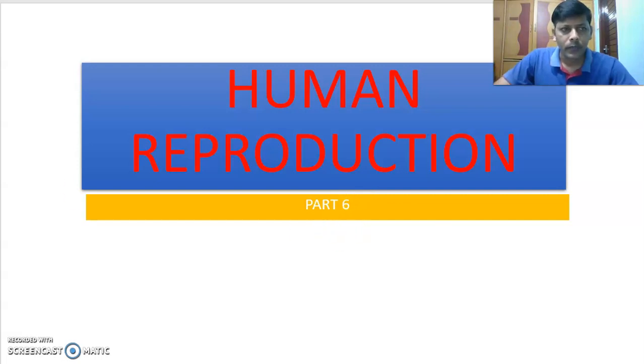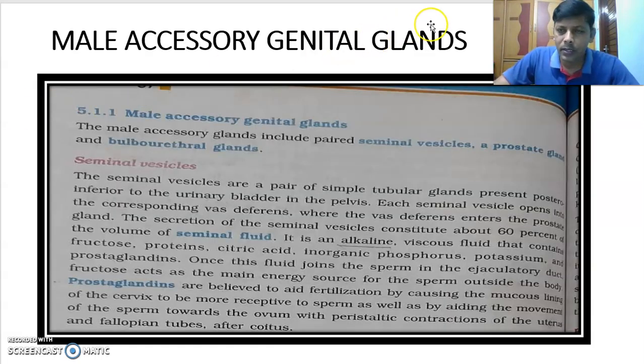In this part, we are going to learn the last part of the human male reproductive system, that is male accessory genital glands. Male accessory genital glands include seminal vesicles, paired, a prostate gland, and paired bulbourethral glands.